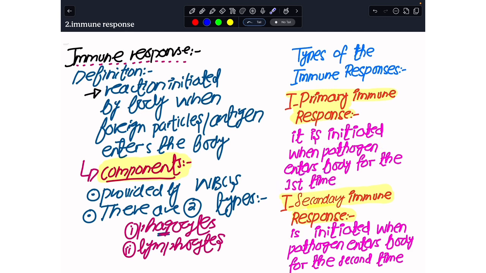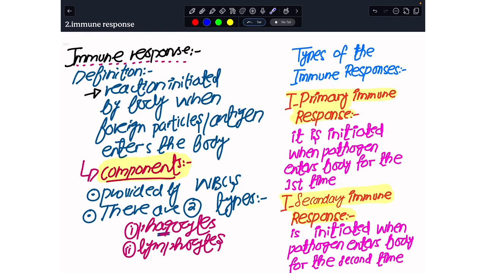Like it happened in the case of COVID, anyone who was getting infected by COVID took some time to become immune or protected against it. What was the reason? Our human body was initiating the primary immune response.